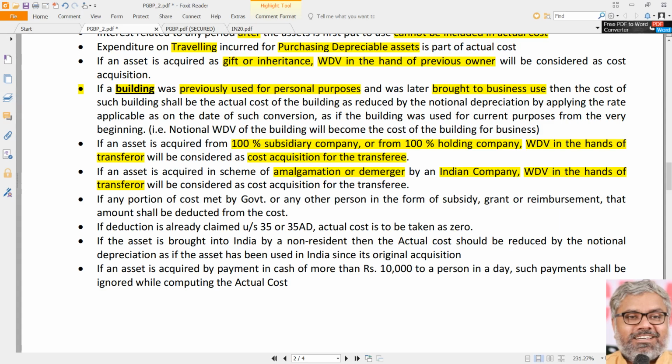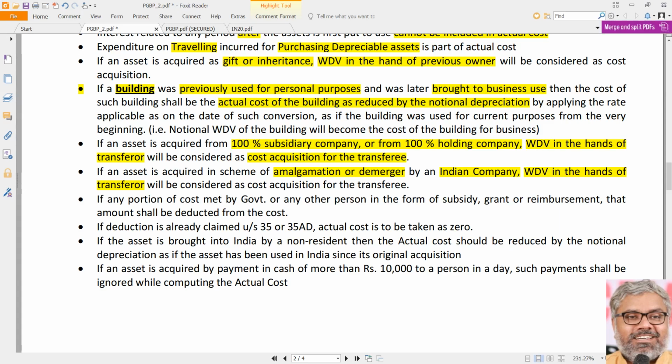This is the amount which is prescribed by the Income Tax Act. What is that? Actual cost of the building as reduced by notional depreciation. That becomes the cost of acquisition of that building now when it is brought into business use. Not real, notional depreciation, applying the rate applicable as on the date of such conversion.